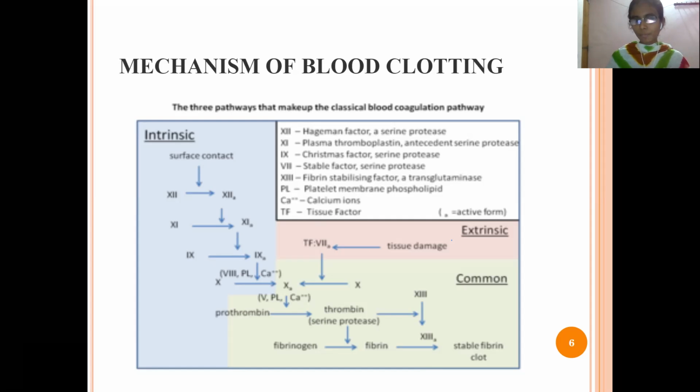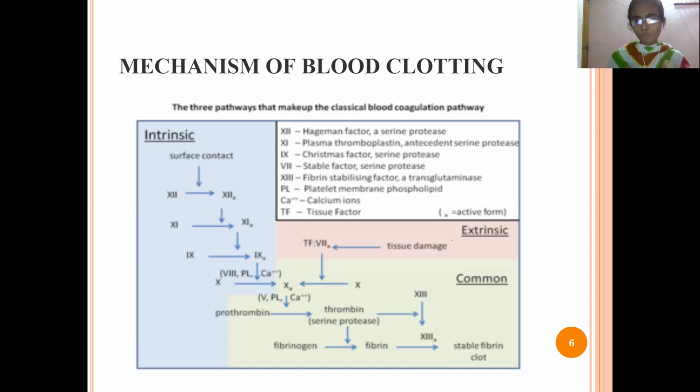So at that time, the RBC cells will also come, and not only the RBC cells, the platelets will also come with them. Platelets are responsible for causing the clot. So what it will do is initiate the formation of the prothrombinase.